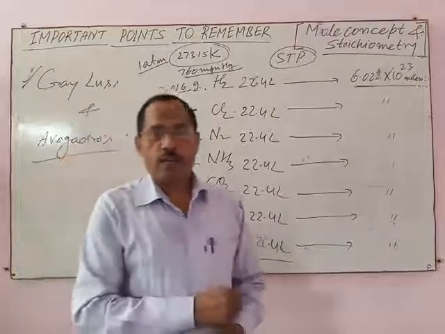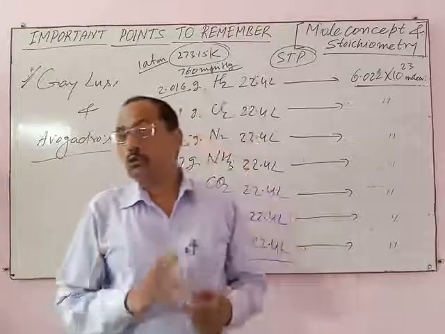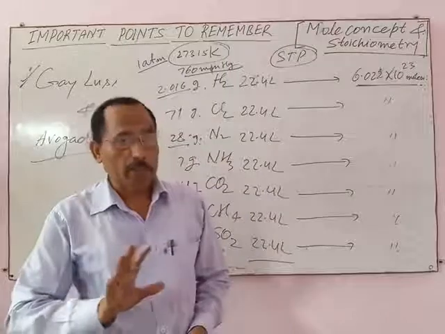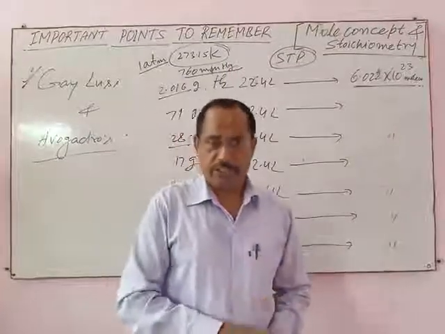Calculation based on Avogadro law, Gay-Lussac's law, and chemical reactions are removed from this lesson in this year.